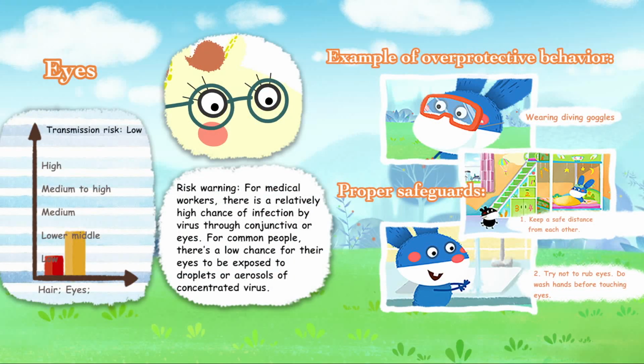Eyes, risk warning. For medical workers, there is a relatively high chance of infection by virus through conjunctiva or eyes. For common people, there's a low chance for their eyes to be exposed to droplets or aerosols of concentrated virus. Example of overprotective behavior: wearing diving goggles. Proper safeguards. First, keep a safe distance from each other. Second, try not to rub eyes. Do wash hands before touching eyes.